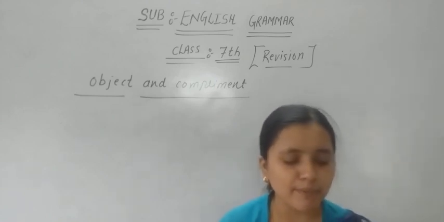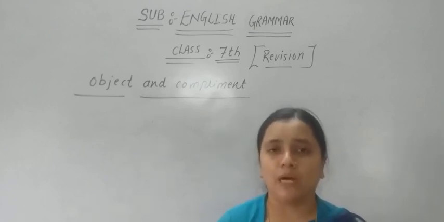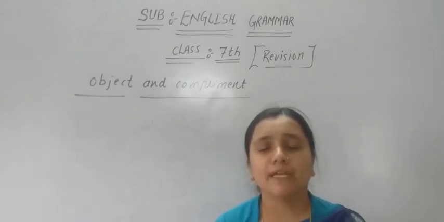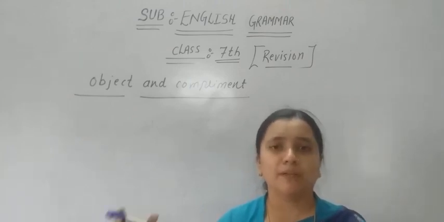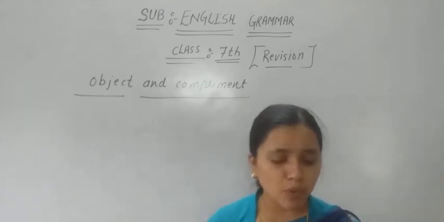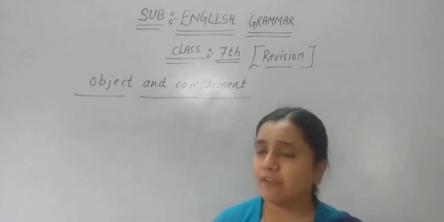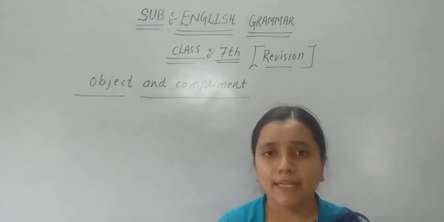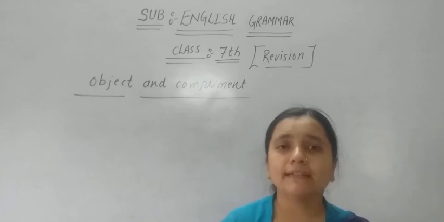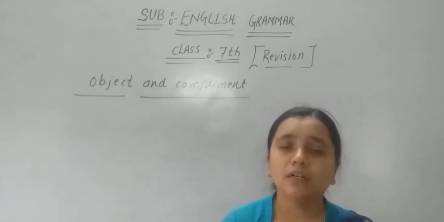Now let us see, a complement is generally a noun or an adjective. It comes after the verb. Now it is the main difference: it comes after the verb. It can be used after helping verbs like am, is, are, was, were, have, has, had, and some more verbs like become, seems, look, etc. If we use any noun or adjective directly after the verb, it is called a complement.